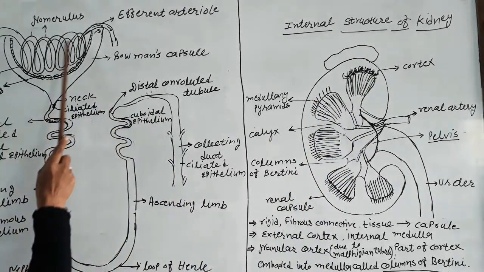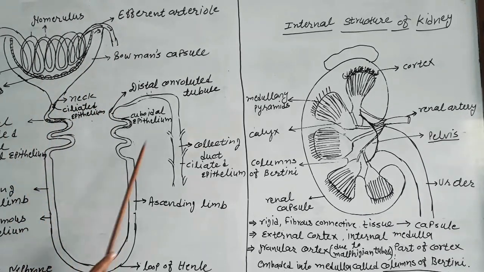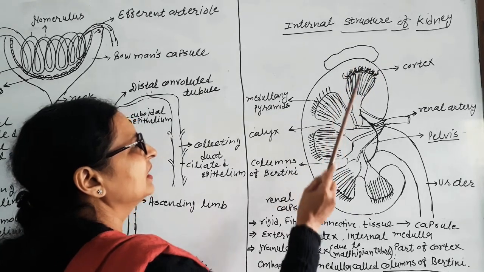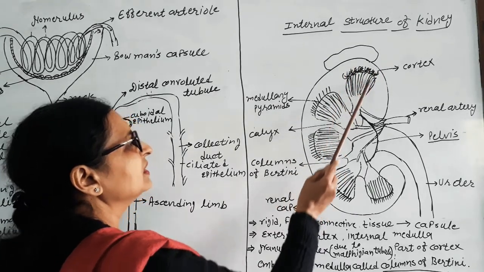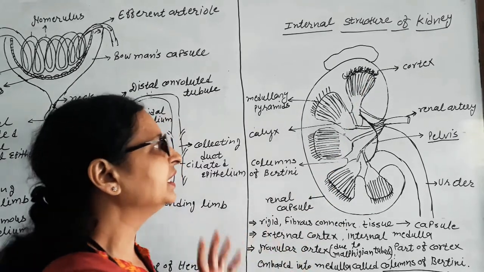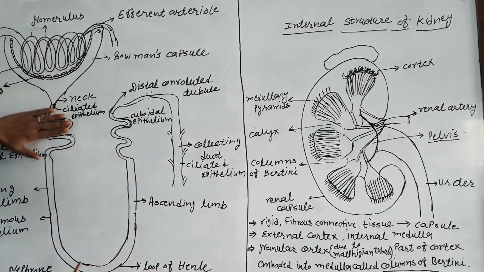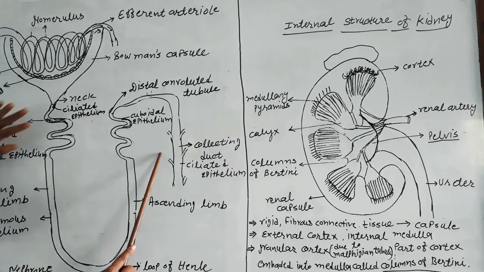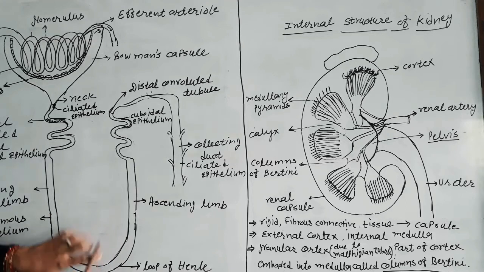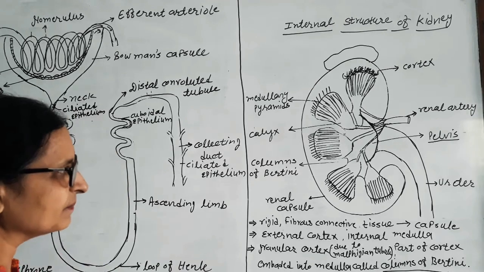The nephron is divided into two parts: the Bowman's capsule and the tubular part. Bowman's capsules are found in the cortex and the tubular part is found in the medulla. This type of kidney is called a metanephric kidney. Metanephric kidney means the Bowman's capsule, PCT and DCT are found in the cortex, and the descending limb, ascending limb and loop of Henle are found in the medulla.